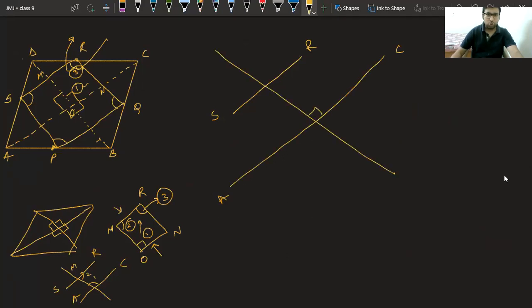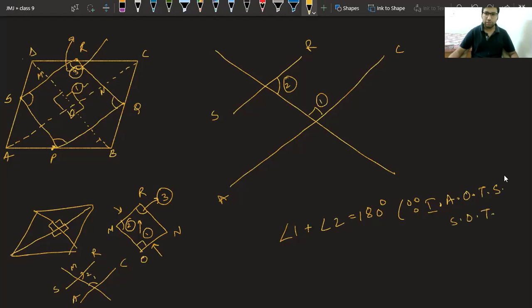This angle is given as 90 degrees, this angle you want to find. These two are interior angles on the same side of the transversal and they are supplementary. So angle 1 plus angle 2 equals 180 degrees because interior angles on the same side of the transversal are supplementary.